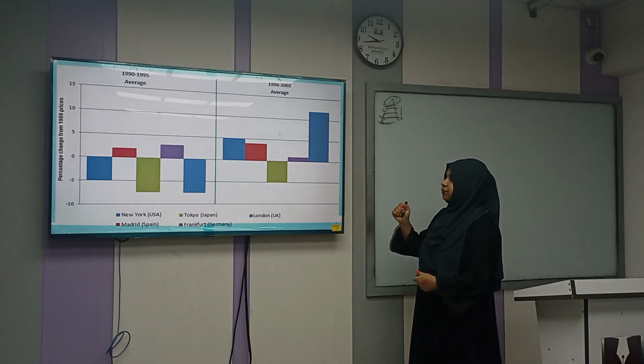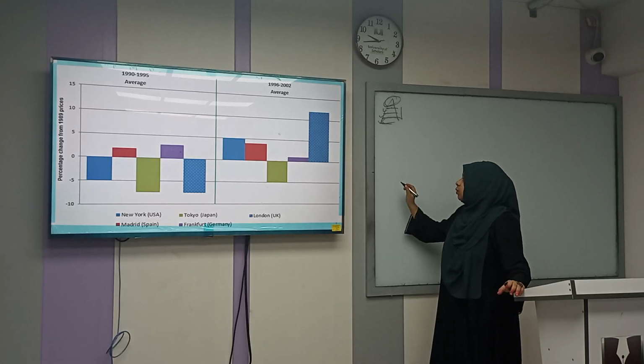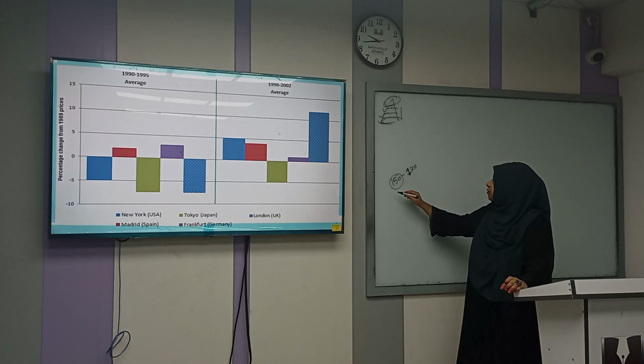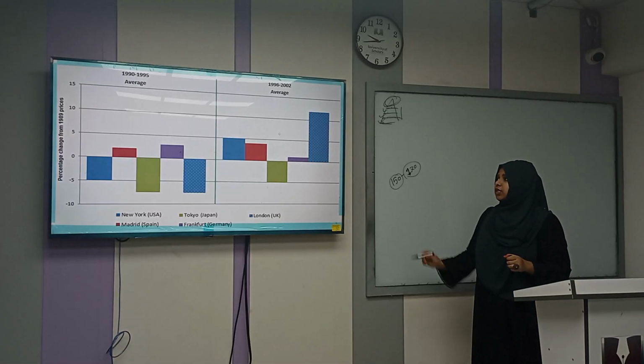Summarize this chart, you have to give the information in a very short form. In how many words? 150 to 170 words. You cannot write less than 150 or more than 170 words. Clear? Okay. So this was my chart.